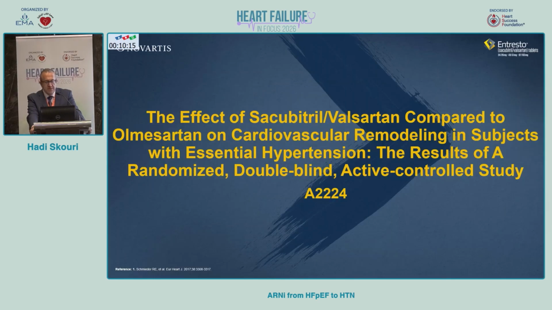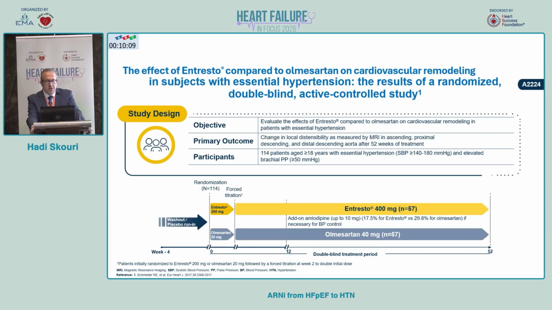The third study is the effect of sacubitril/valsartan compared to olmesartan on cardiovascular remodeling in these patients. The objective was to evaluate the effects of sacubitril/valsartan compared to olmesartan on cardiovascular remodeling in patients with essential hypertension. This was measured with the change in local distensibility by MRI of the ascending, proximal descending, and distal descending aorta at 52 weeks.